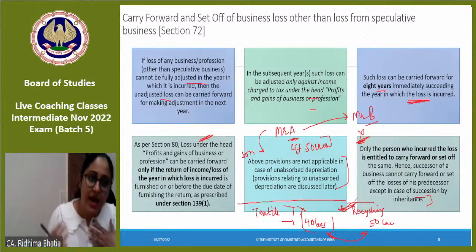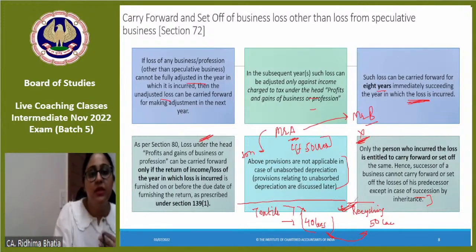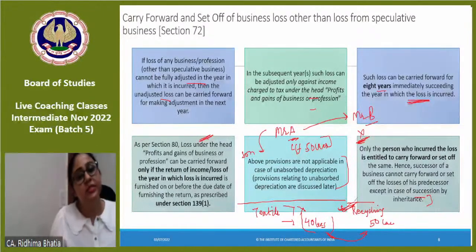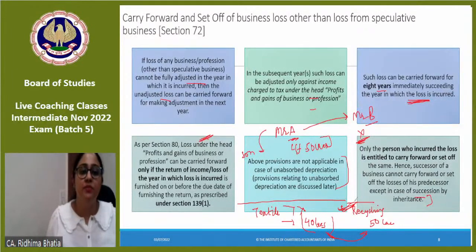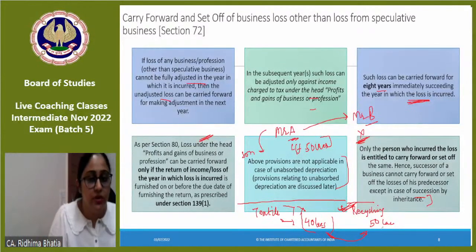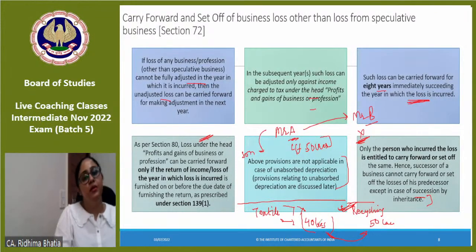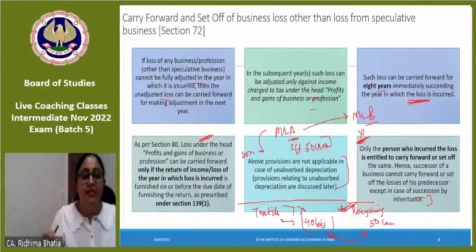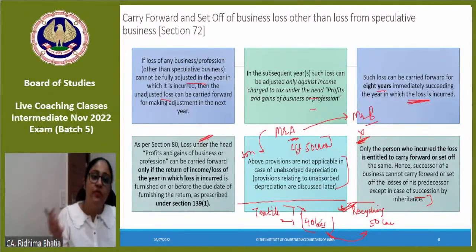I am the CSE. I incurred the loss. I can carry forward it. Can I adjust it with any other business? Yes, I can adjust it with any other business. Even if the business of the loss which I'm carrying forwarding is discontinued, still I can carry forward it and adjust it with some other business. See, the idea is that you should have incurred the loss. If you have incurred the loss, then you are allowed to carry forward it.